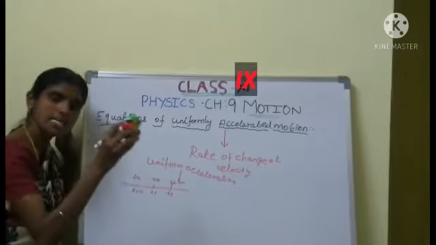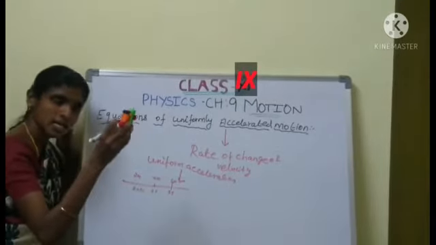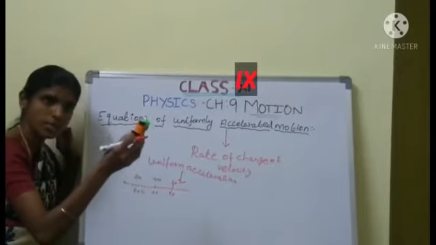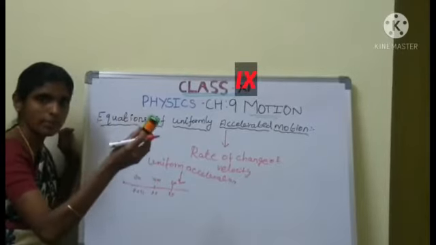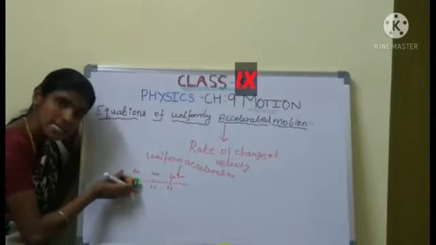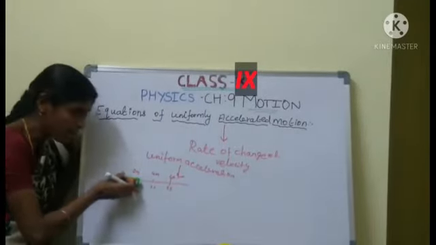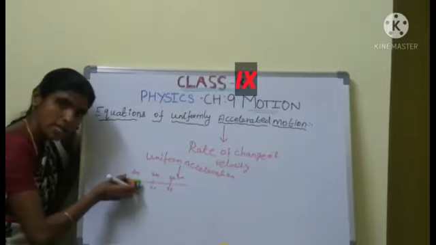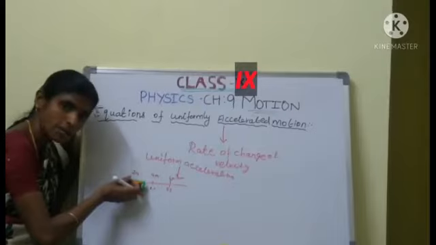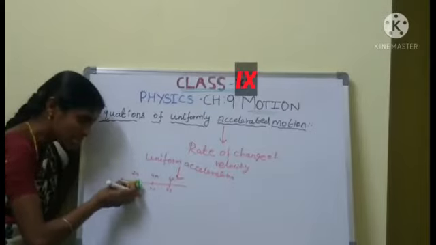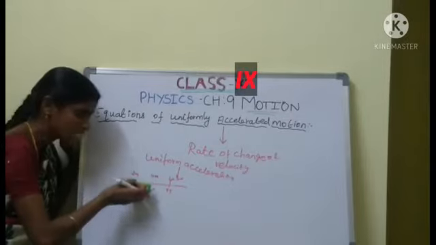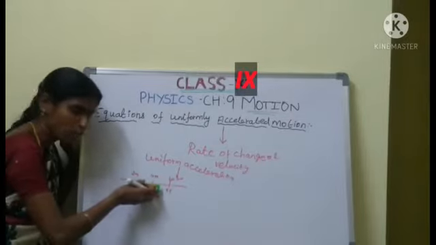This is the object. It can be a car, a bus, a train. Let us consider the body. A car starting at rest. Whenever we start the car, at t equal to 1 second, the car moves 2 meters. Next, at 2 seconds, the car moves 4 meters.